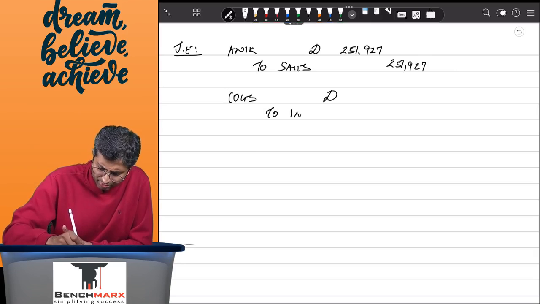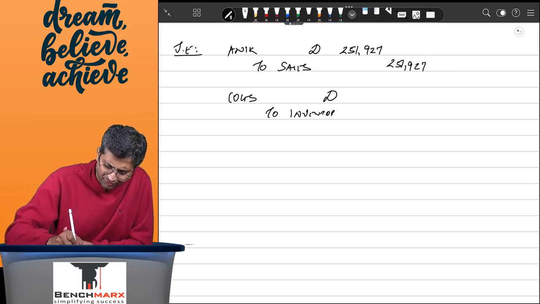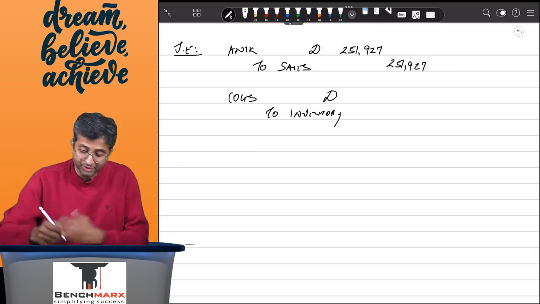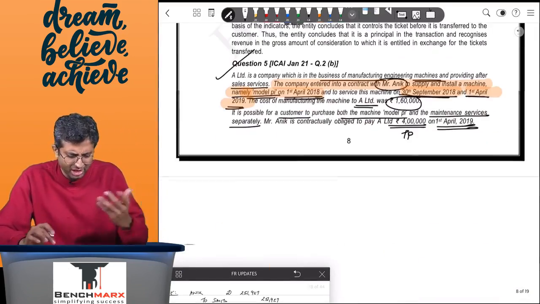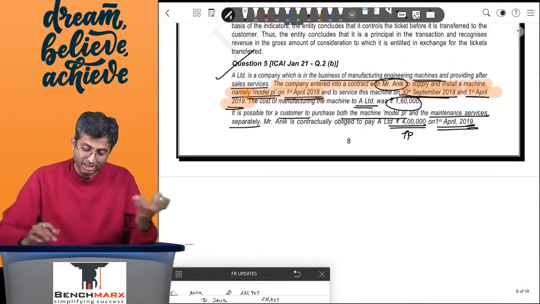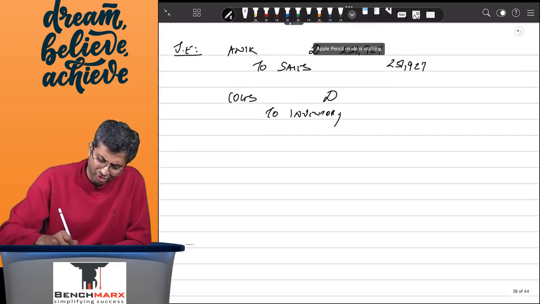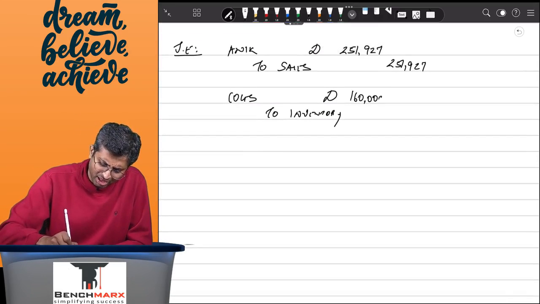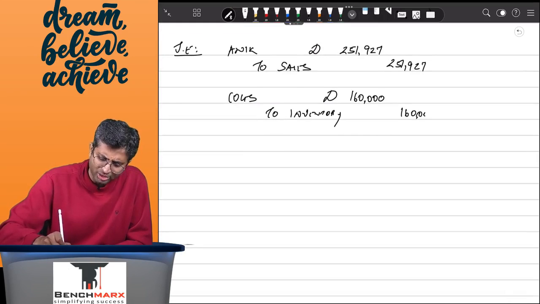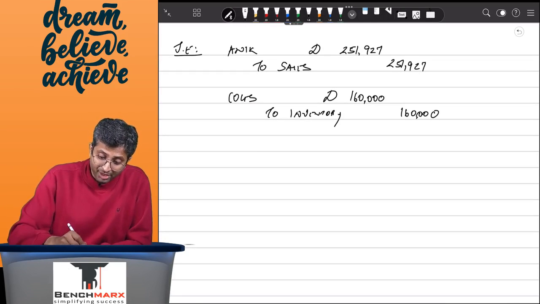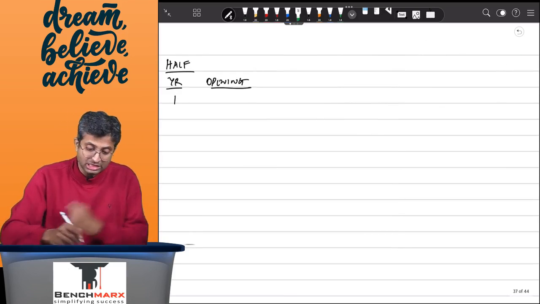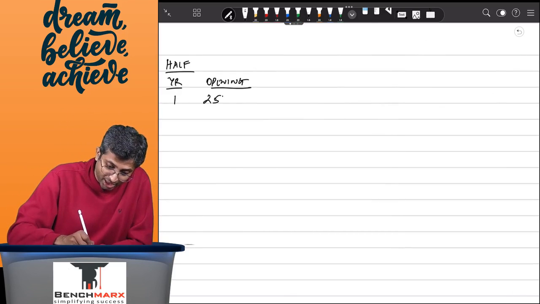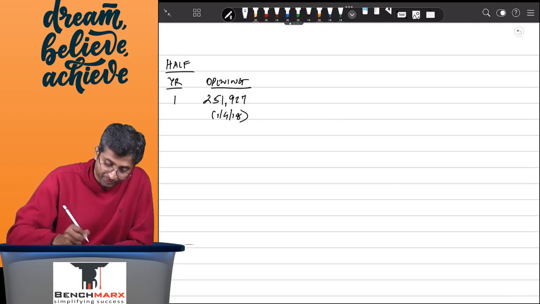You are having an inventory. If you are following the perpetual system of inventory, you will recognize it. If you are following the periodic system, it will automatically get adjusted in the opening and closing stock valuation. But for simplicity, let us say a corresponding cost will also be booked, to the extent of 1,60,000. If I were to prepare the Anik account, Anik has to pay me 4 lakh rupees. It starts with 2,51,927 on 1st April 2018.